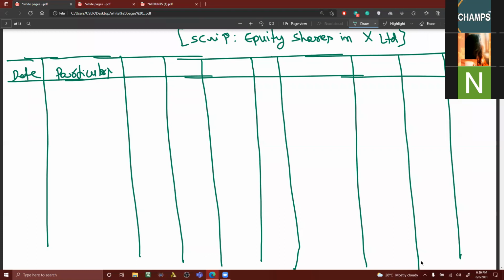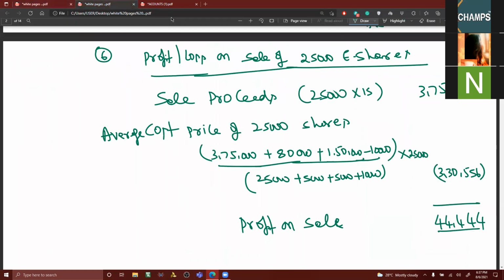Here we are also having, I'm going by number only, number of shares. You can use the term income or dividend, no problem. Amount in rupees. Now, let me take you to working notes.